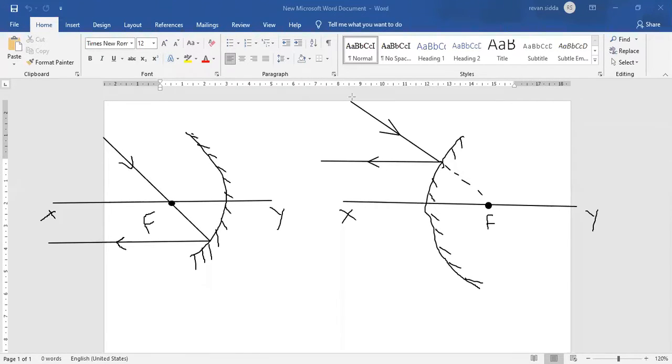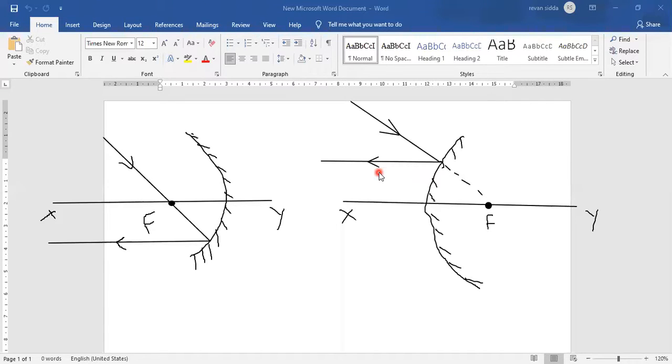Understood, everyone? When a ray of light is touching the convex mirror in such a manner that if you try to extend the line, it should touch the focus, then after reflection, it will be compulsorily parallel to the principal axis.